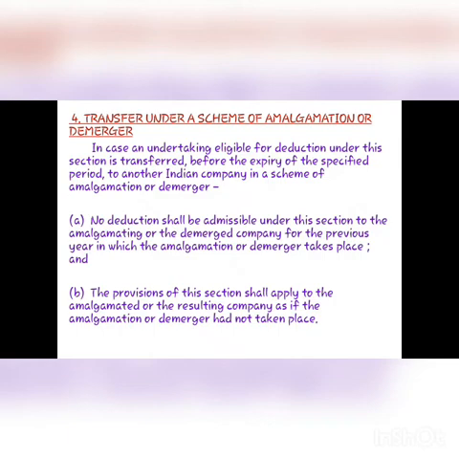In case an undertaking eligible for deduction under this section is transferred before the expiry of the specified period to another Indian company in a scheme of amalgamation or demerger, there are 2 conditions. First one is no deduction shall be admissible under this section to the amalgamating or the demerged company for the previous year in which amalgamation or demerger takes place.